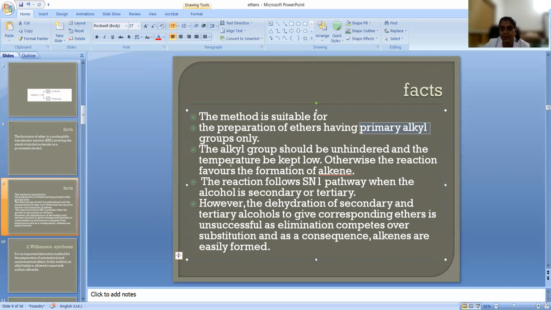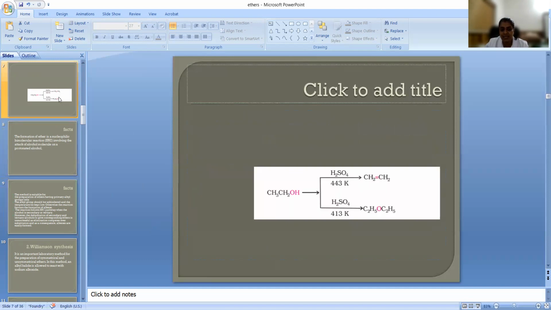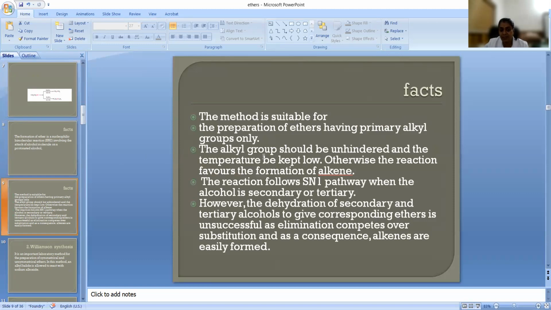Okay. Actually, this method is suitable for the preparation of ethers from primary alkyl groups. If primary alkyl groups are present, we will proceed through this. This is primary, right? So the alkyl group should be unhindered. That is why, if it is secondary or tertiary, a bulkier group will come there, right? And the temperature should be low. That is, the alkyl group should be primary, and at the same time the temperature should be low. Then only ether formation occurs. Otherwise, what will happen? It will result in the formation of alkene. So always we have to use primary and the temperature should be low.